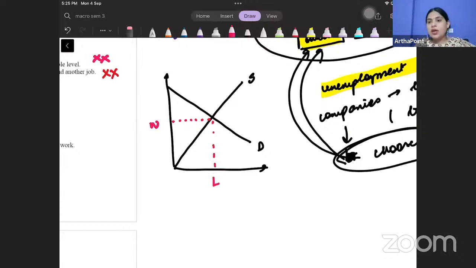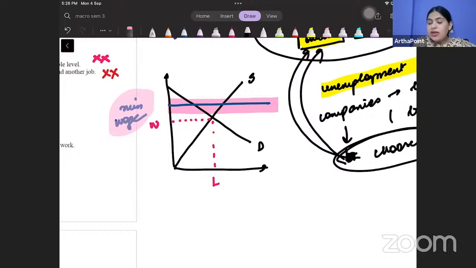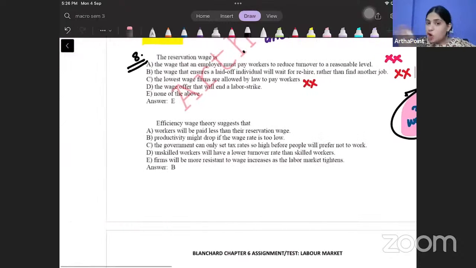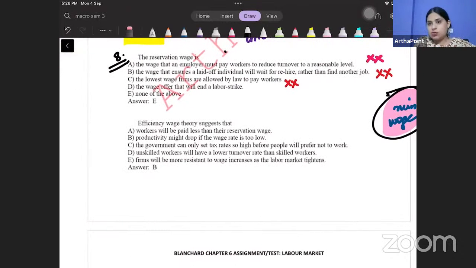L. Now government comes and tells you, look, ये minimum wage है जो आपको set करनी पड़ेगी, इससे कम wage में you will not employ any person. This is the minimum wage. This is not reservation wage. ये minimum wage है that you are supposed to pay. इस पर people are not indifferent between working and not working. Nana. This is just what the law is stating. So this is not the definition of reservation wage. Are you getting it? So this is also incorrect.